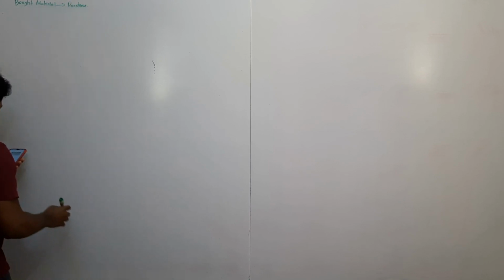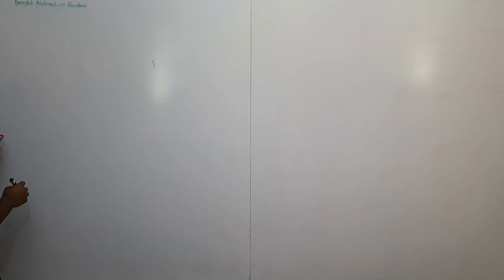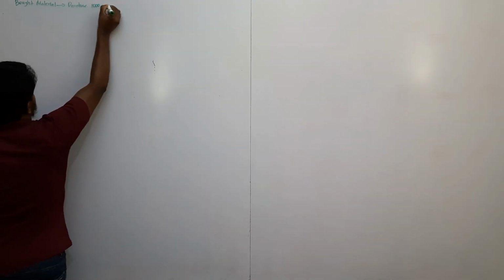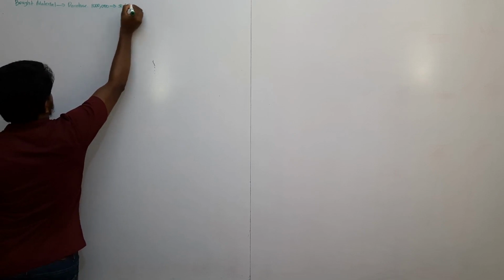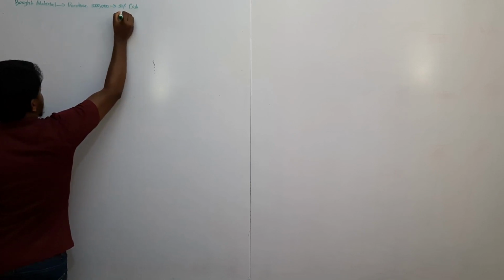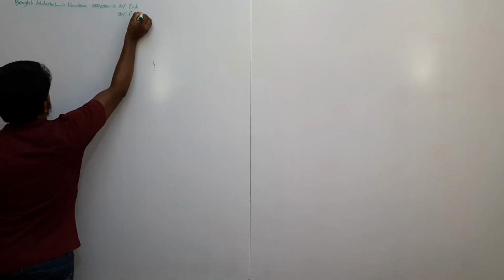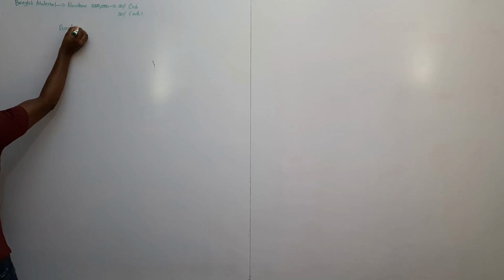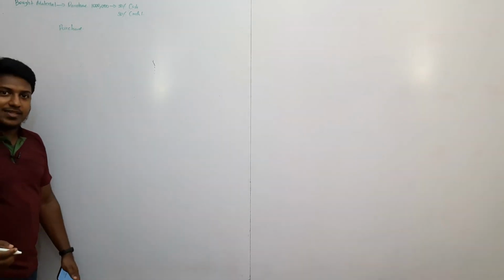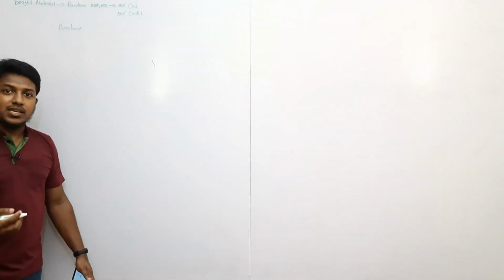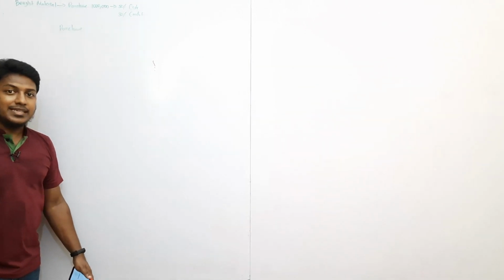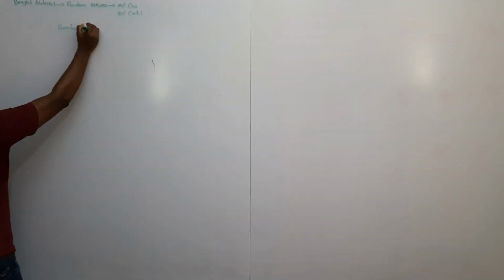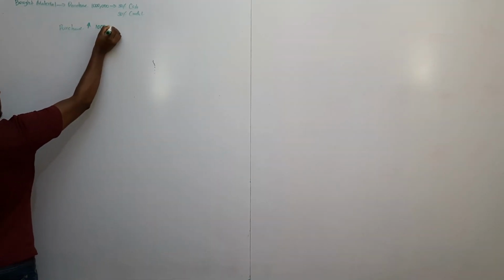So purchase is 1 million. Of this purchase, 50% is for cash, 50% is for credit. So purchase will increase 1 million, right? Purchase is what? Purchase is expense. So purchase increase means, right, expense is debit side. So purchase debit side increases. So purchase increase 1 million, right?